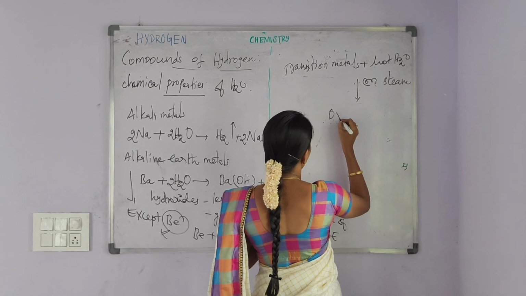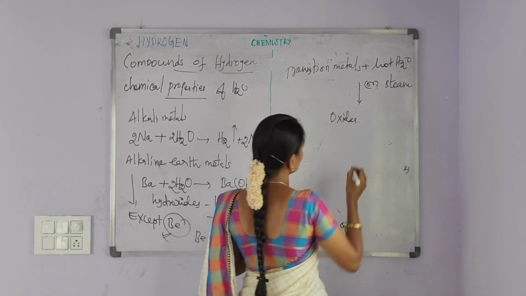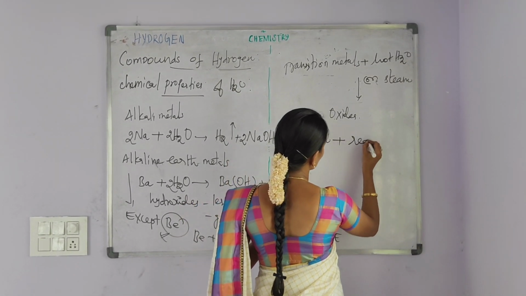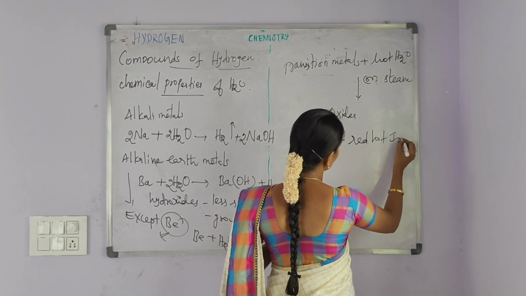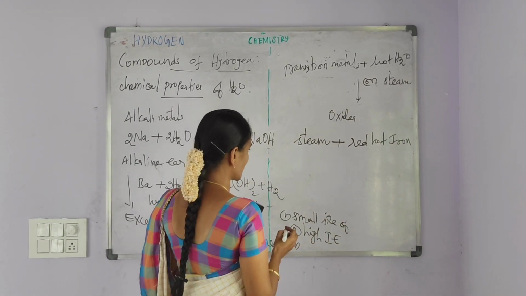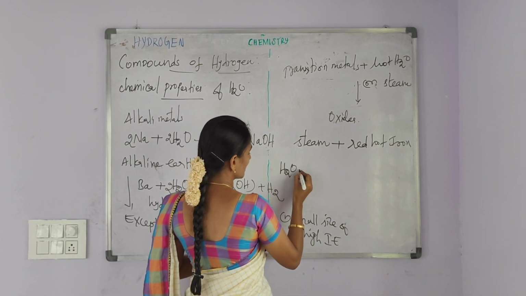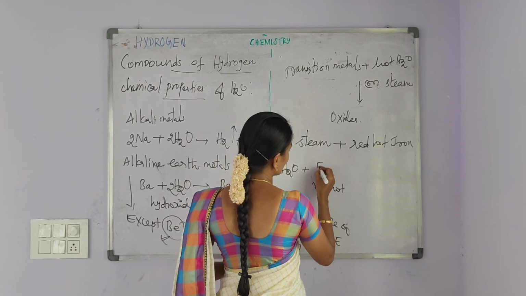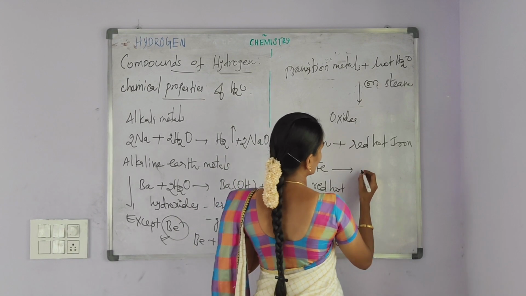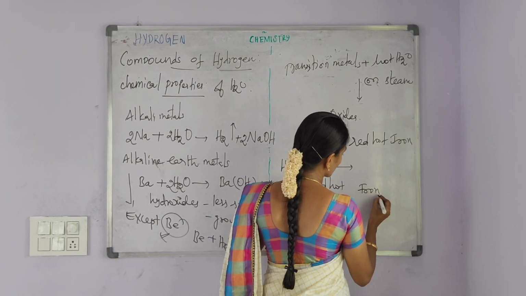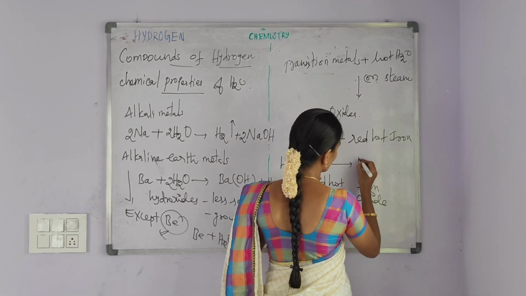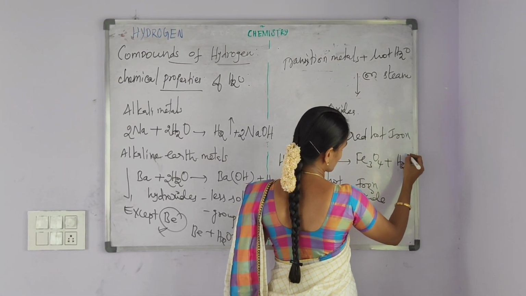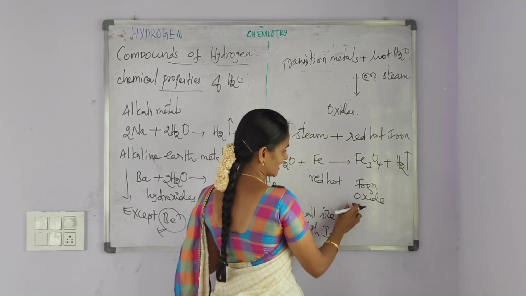It forms the oxides. Example, steam is passed over red hot iron. Steam, H2O, is passed over red hot iron. It forms the iron oxide Fe3O4 along with the liberation of hydrogen gas.